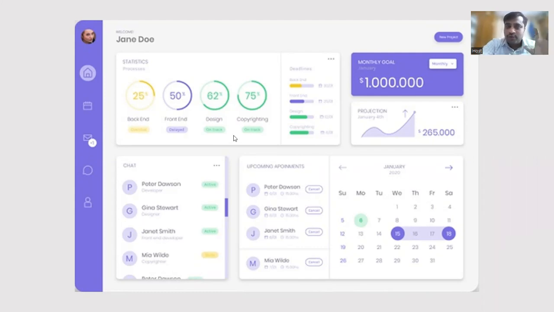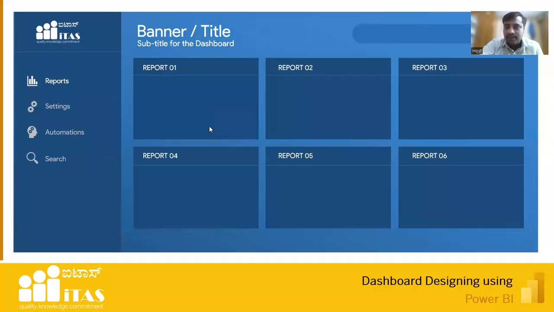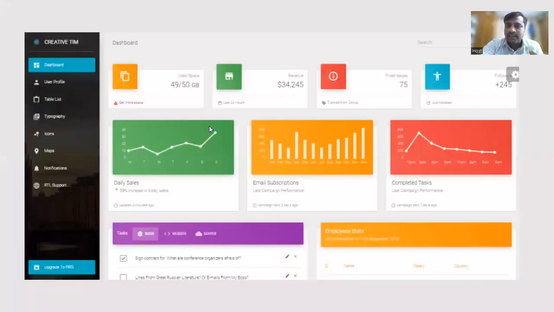For that, you have to go and see some websites. There is nothing wrong in seeing the websites where they do all these dashboards. See, I've just downloaded these. I am thankful to these people, and I also have the website links here, because even I keep watching these dashboards. See how nice the dashboard is. This one I did similar to that. It's the same thing, but I tried something different.